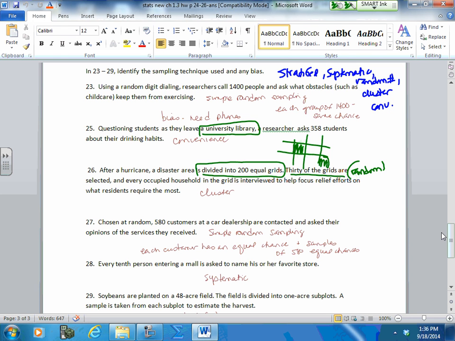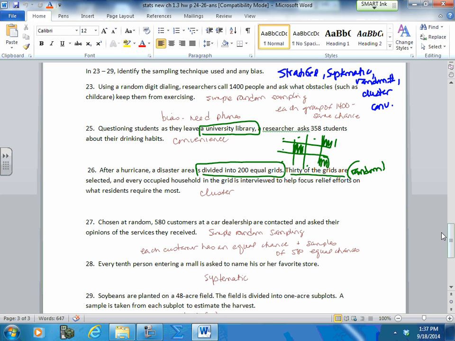Everybody in this grid is interviewed. This is a cluster where you take a part of this, like a zip code, and you interview everybody in that cluster. Therefore, not all of these pieces get represented. All of these that are blank, they don't get represented. And maybe they were a little bit different. Maybe there's a little bit of bias there.